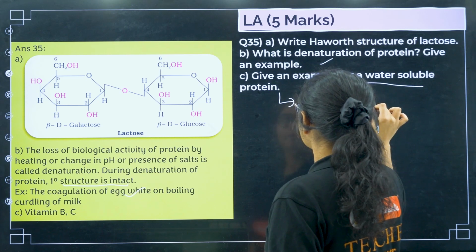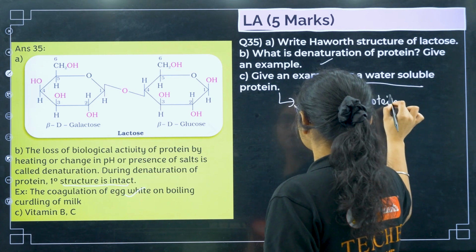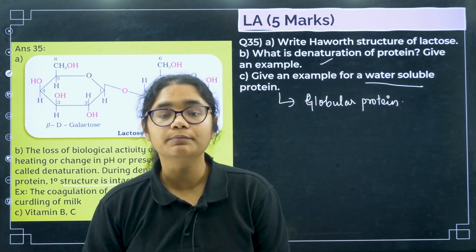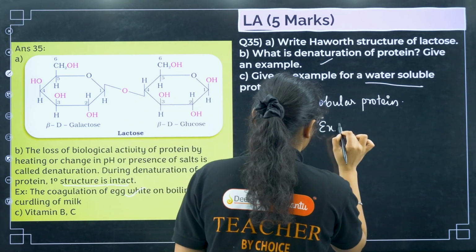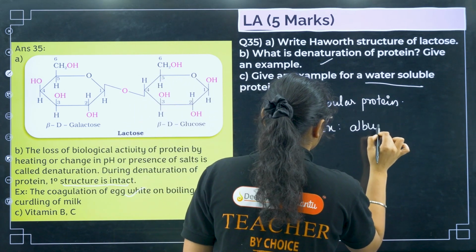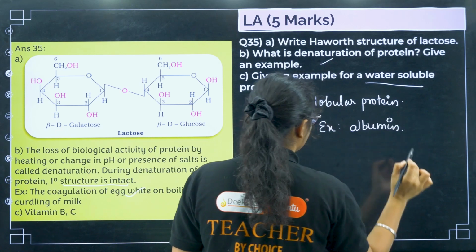Globular protein. Water insoluble proteins are your globular protein. Okay, so example you can write here albumin, whereas fibrous proteins are water insoluble.